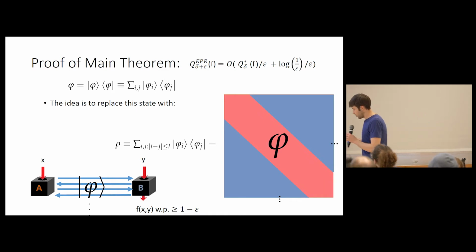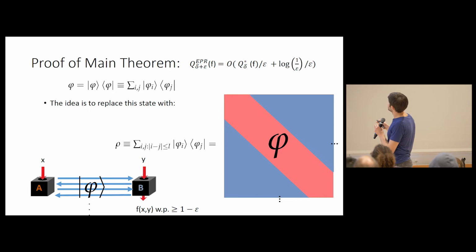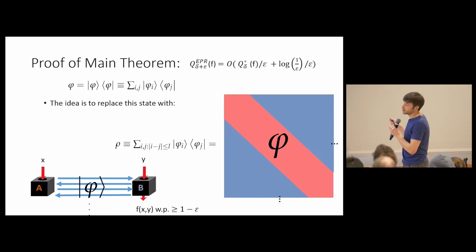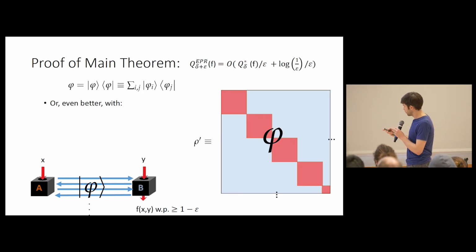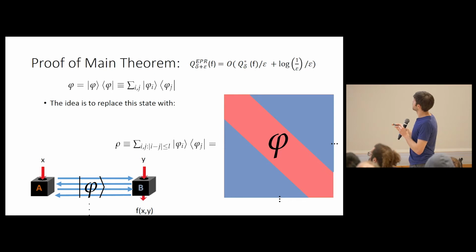Okay. But then the issue is that this red band may not be a density matrix. Okay. So actually, what would be even better is if we could do this. That would be a density matrix. And we're going to get there eventually, but it's going to take us a couple steps to get there. Okay, so we're going to go back to just cutting down to this here.